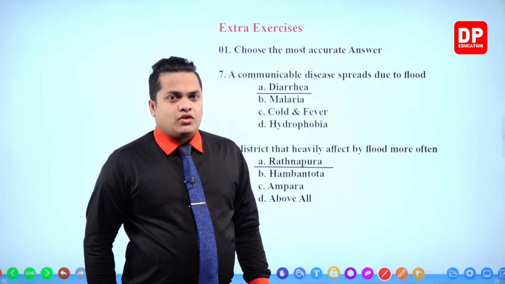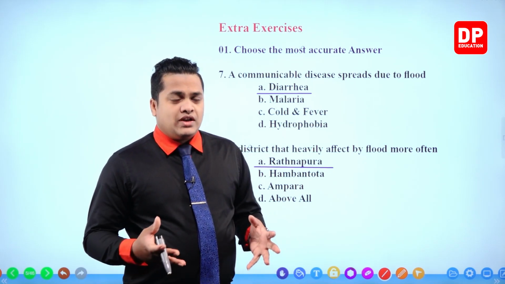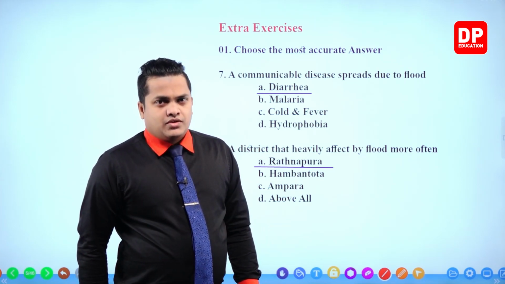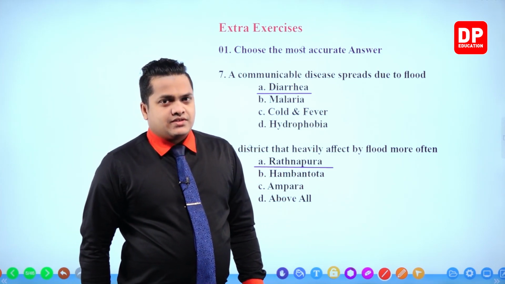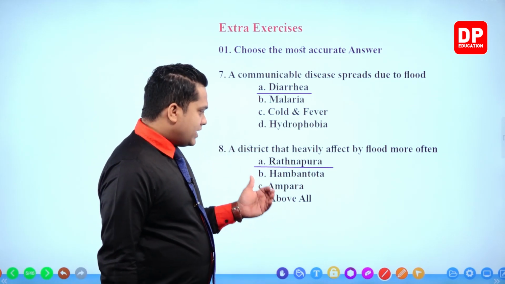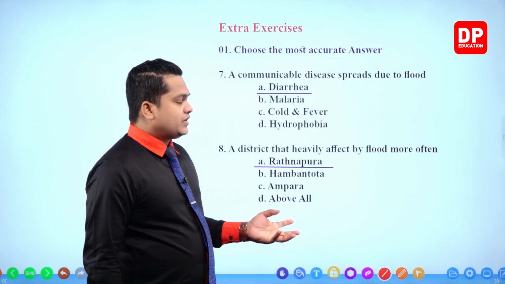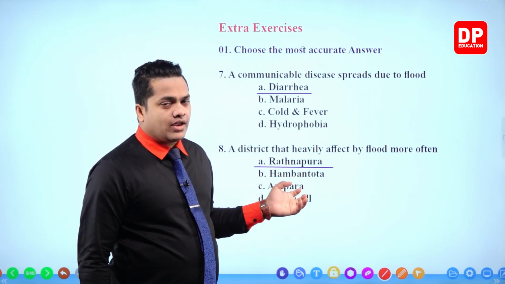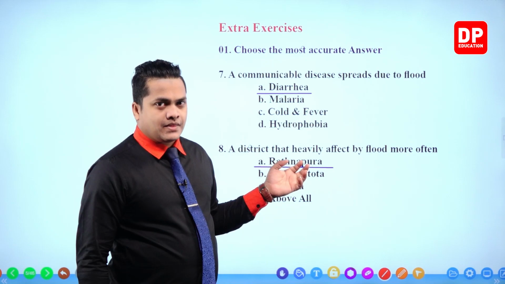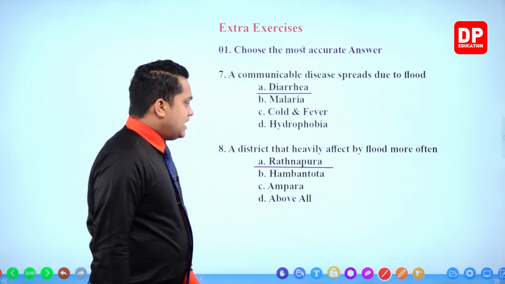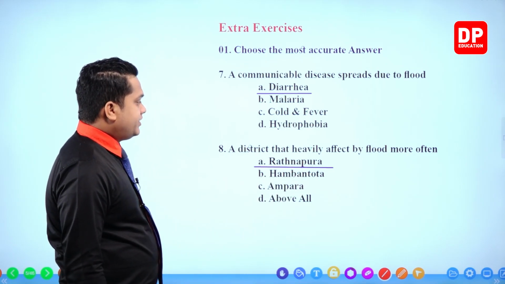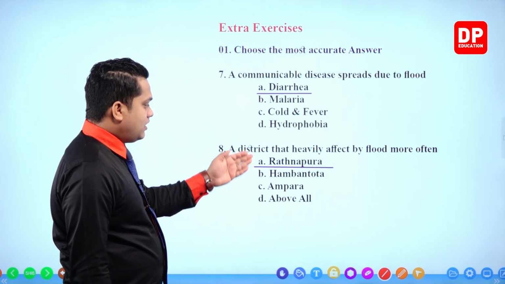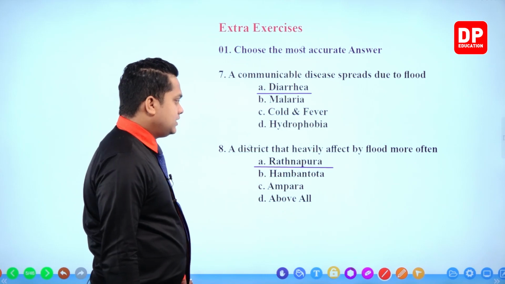Less rainfall can be observed for those areas. So by looking at the responses also, you can select the answer, because Ratnapura is the district located within the wet zone. So the answer is Ratnapura district, the district most often heavily affected by floods out of the given ones. Next one,